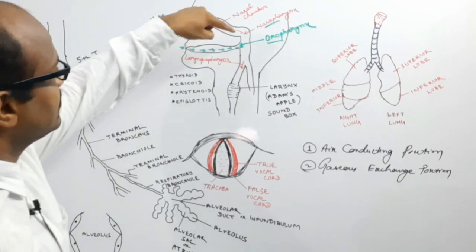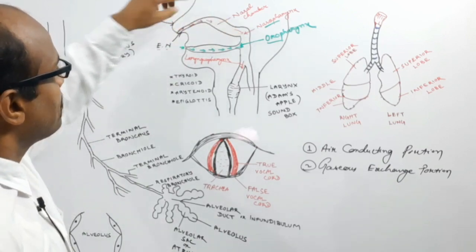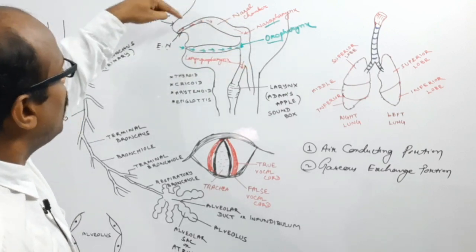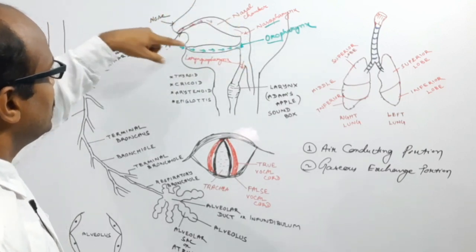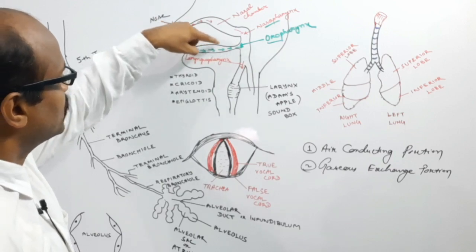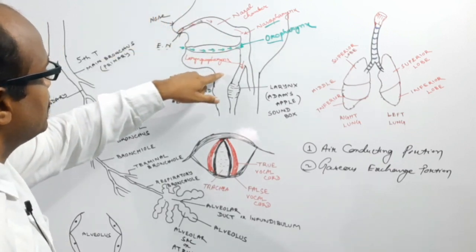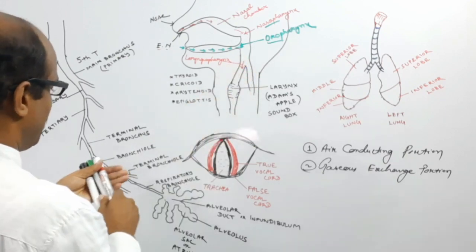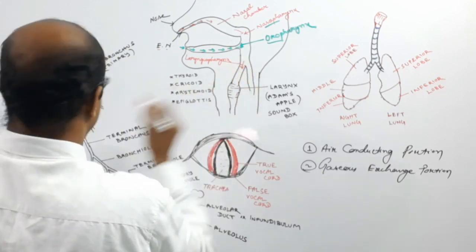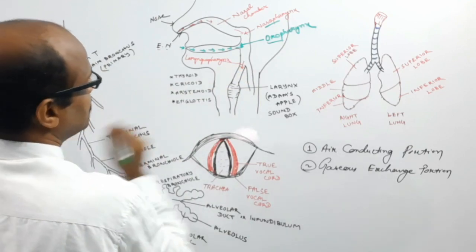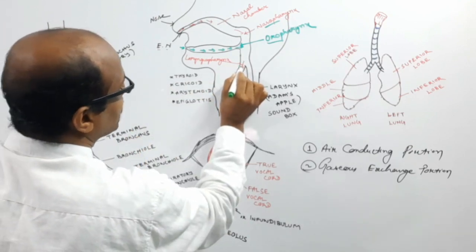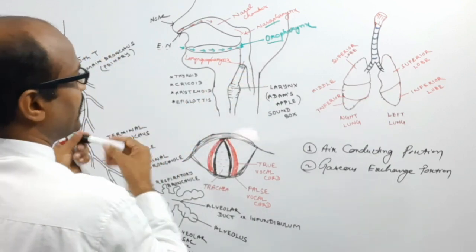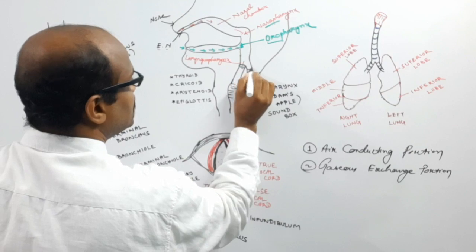The pharynx is the junction, the meeting point of the opening of the nasal chamber as well as the opening of the buccal cavity, and the opening of the laryngopharynx. This is the opening of the trachea or windpipe, and there is another opening known as the gullet.